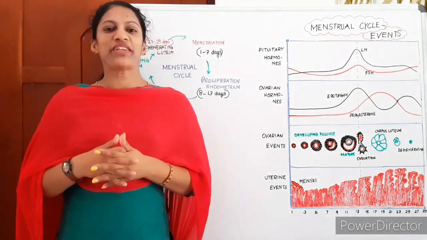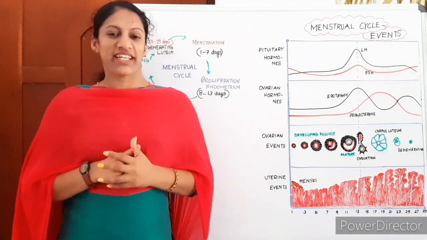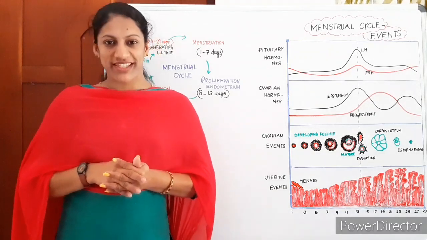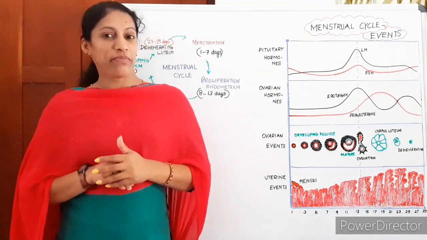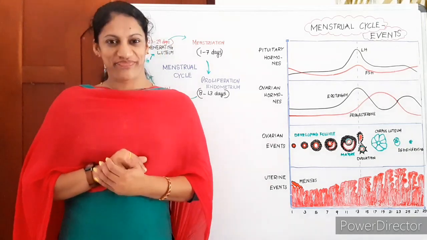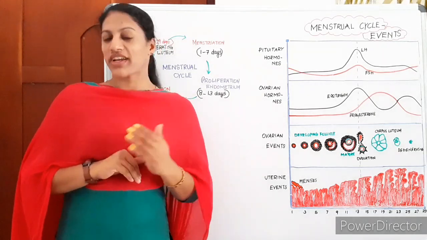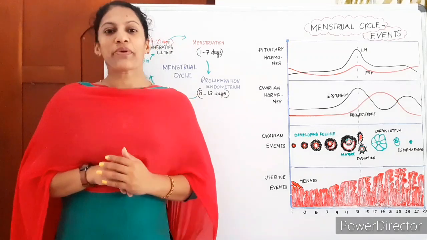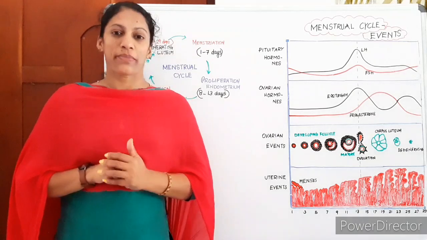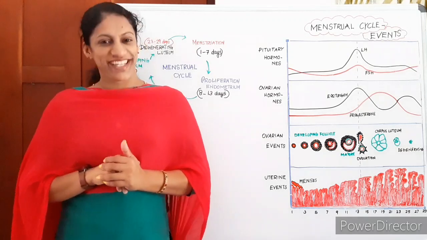From the chapter Human Reproduction, we have already completed the pre-fertilization events. That means the gametogenesis, male gametogenesis, spermatogenesis, and the female gametogenesis, oogenesis, in our previous session. And you know the female reproductive system structure in detail, the male reproductive system structure in detail, and also the gametogenesis process. And you have already learned the structure of sperm and ovum in detail.